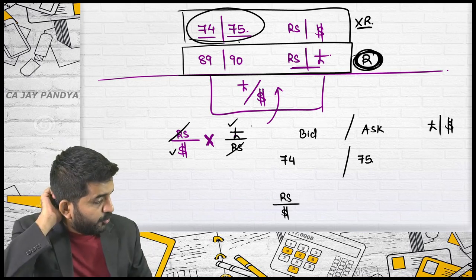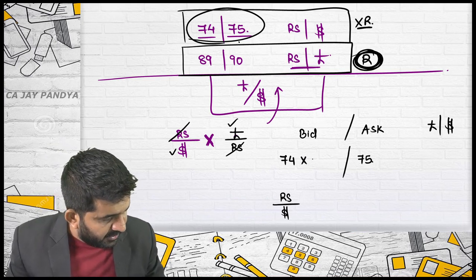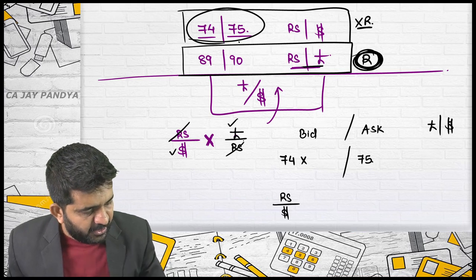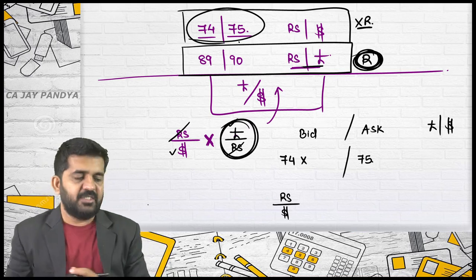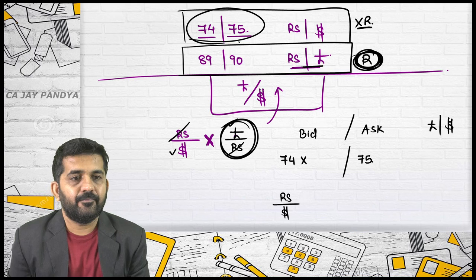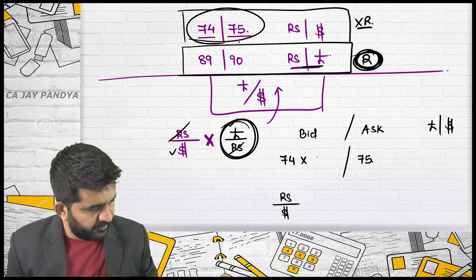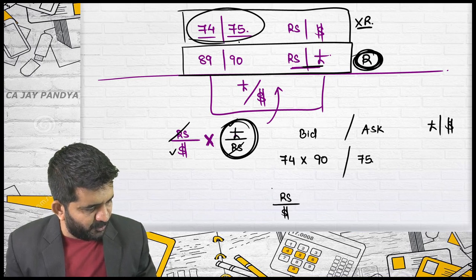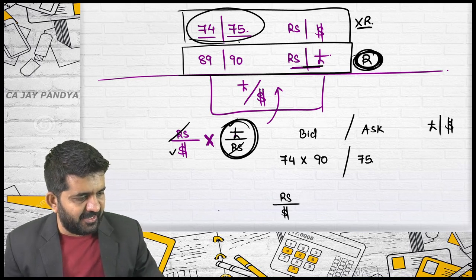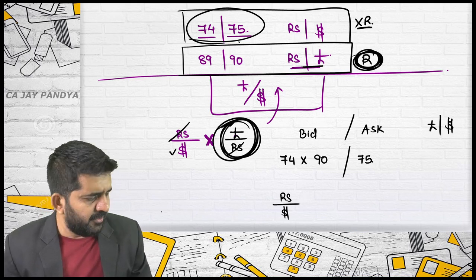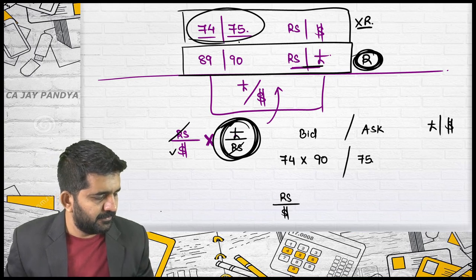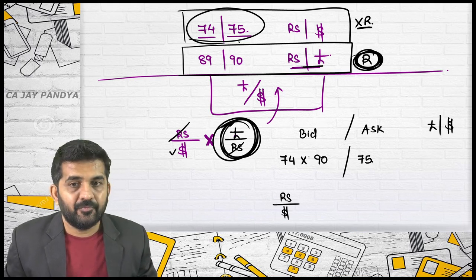Mac, you are on the line. You need to help me out. Reciprocal this rate to pound per rupees. 74 into 90. Alright, 74 into 90 is the rate of pound per rupees, sure? Yes.